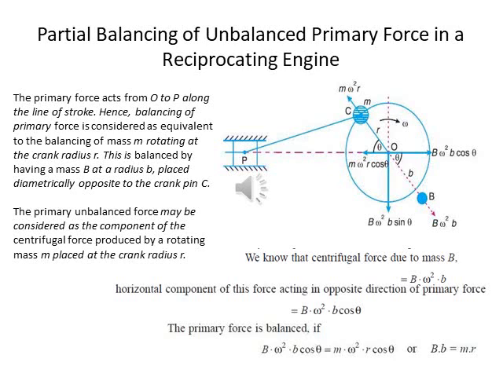Here the centrifugal force produced due to the revolving mass B also has a vertical component of magnitude B omega square b sin theta, and this force remains unbalanced. The maximum value of this force is equal to B omega square b when theta is equal to 90 degrees and 270 degrees, which is the same as the maximum value of the primary force m omega square r.